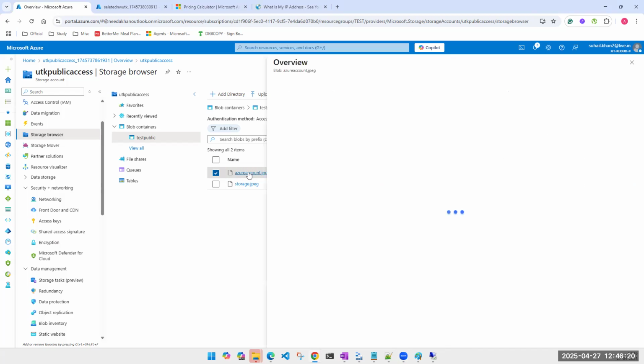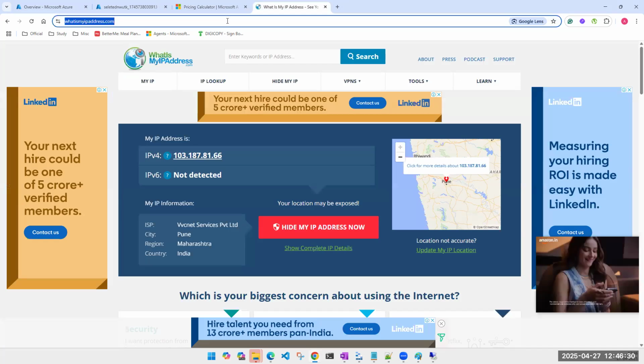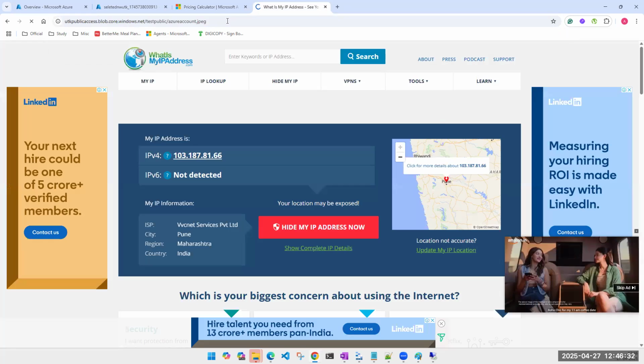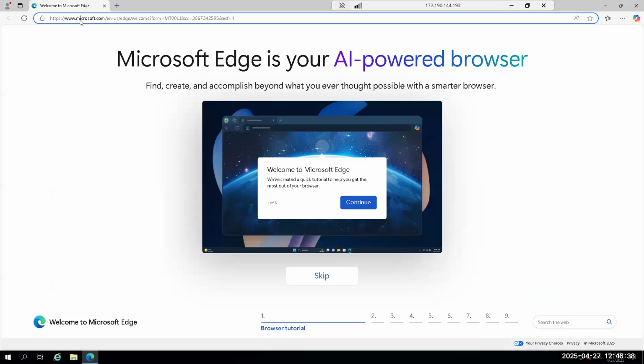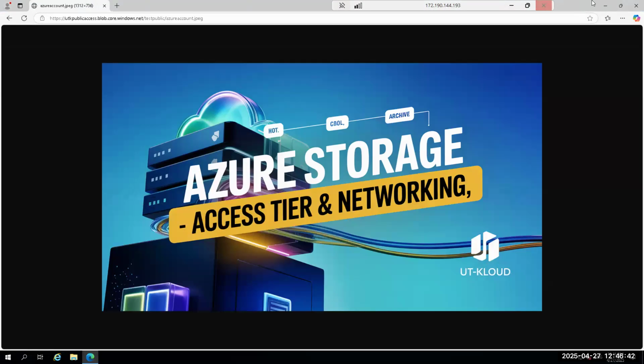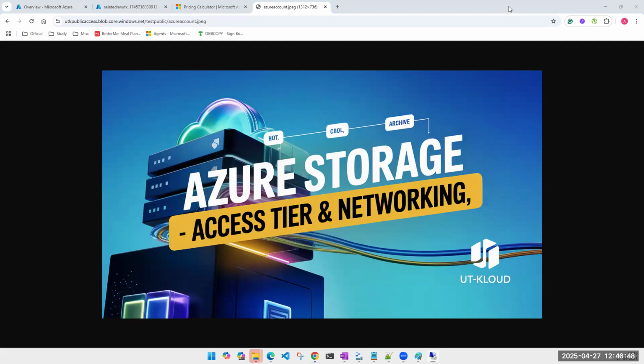Now, if I share this link with you, all of you should be able to access this. Just go ahead and please check that once. If I access it from my browser, this is my laptop's browser, I'm able to access this. If I go to the Azure machine, I'm able to access it. Simple. All of us are able to access this. This is purely a public account. Done?